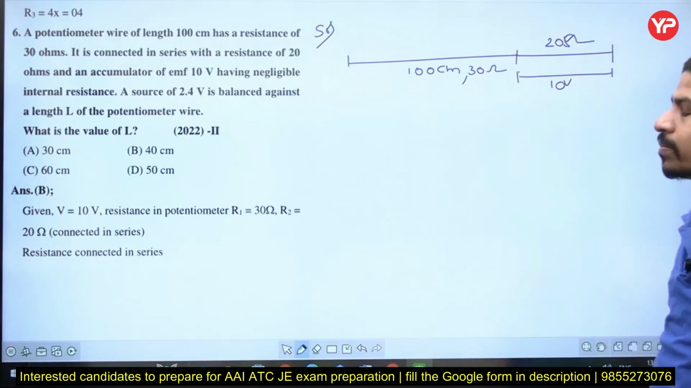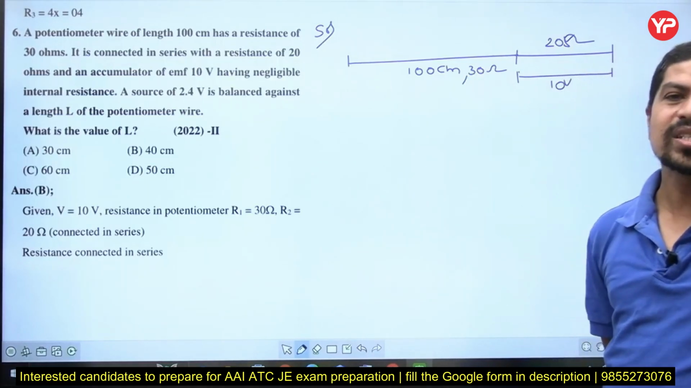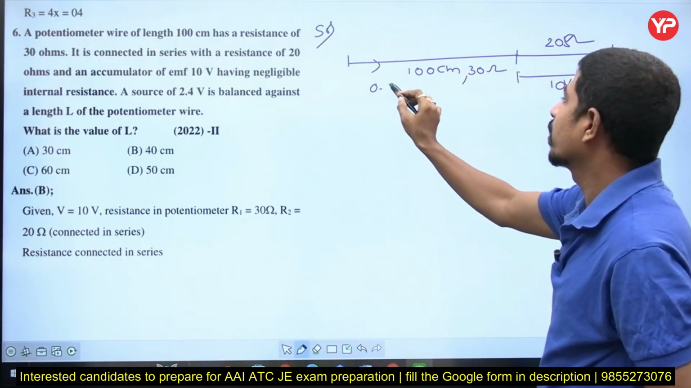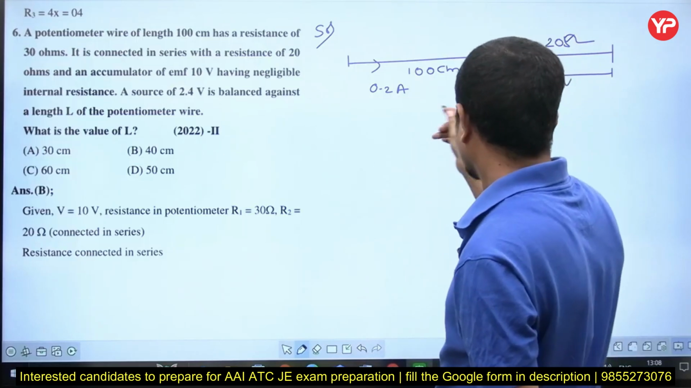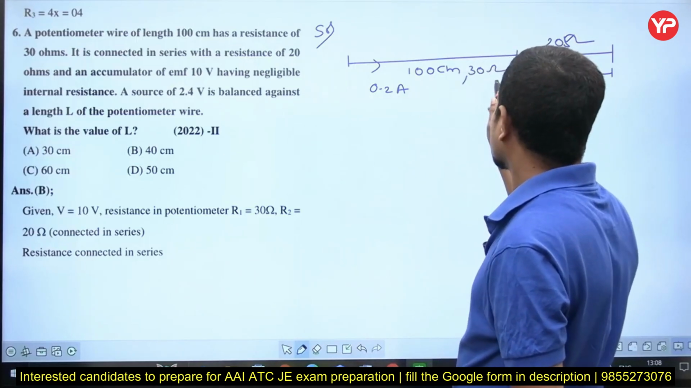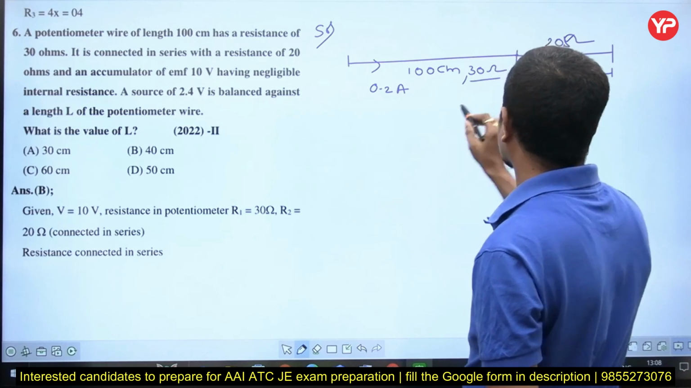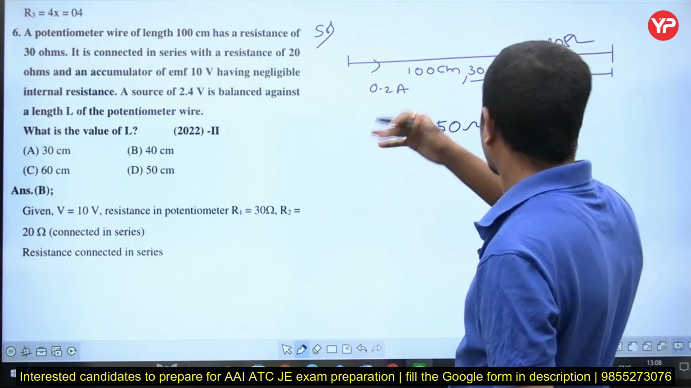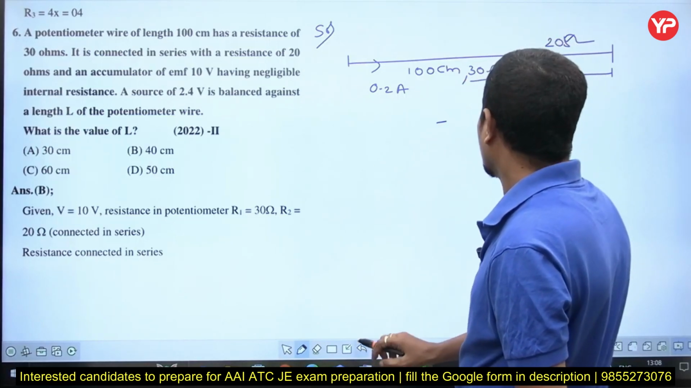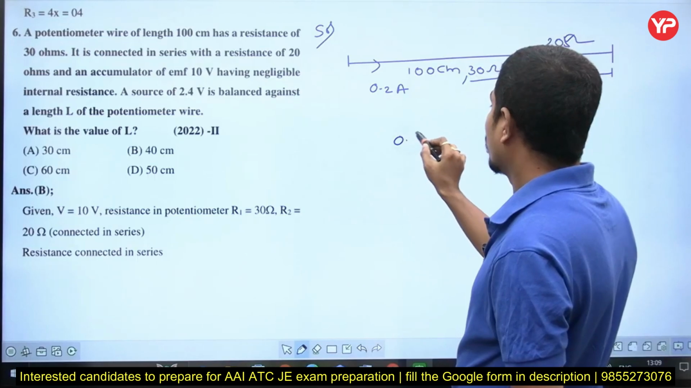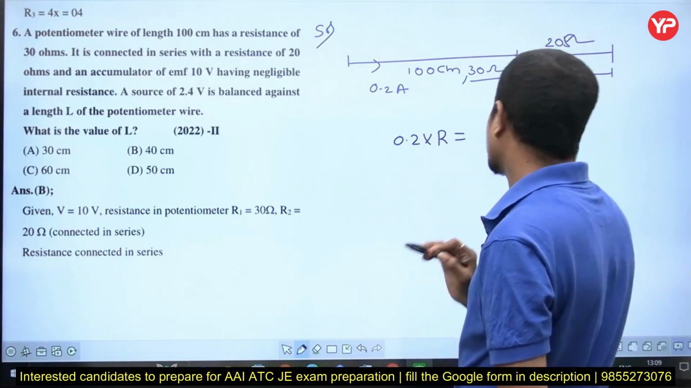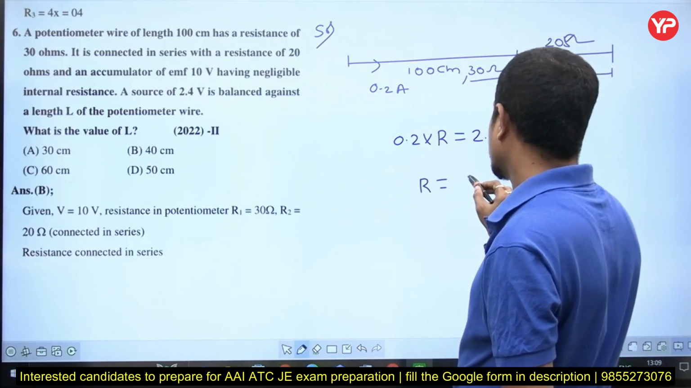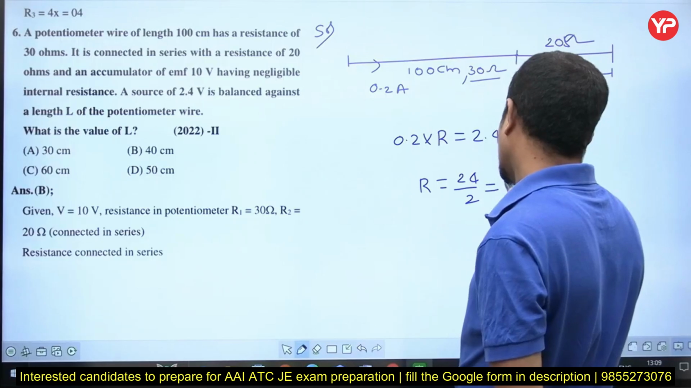We all know that both are in series. Series means current will be the same. Then what is the current in this one? 10 divided by 20. The current is 0.2 amperes. Now observe. Total resistance is 30 plus 20, 50 ohms. And the second one's length is not mentioned, we are least bothered. Now tell me, 0.2 is the current. 0.2 into resistance is equal to 2.4 volts. Then how much is the resistance? Resistance is 2.4 divided by 0.2, 24 by 2, that is 12 ohms.